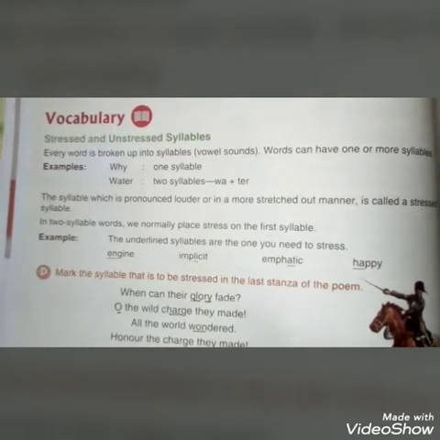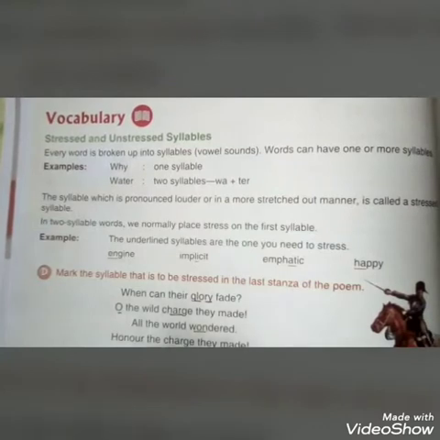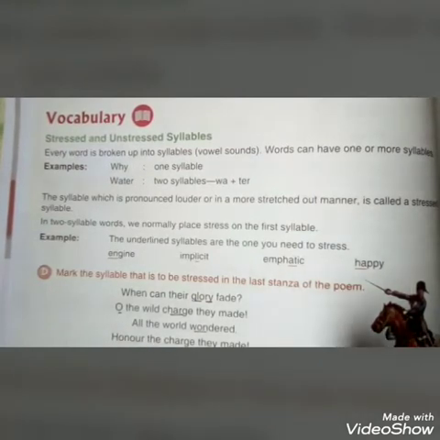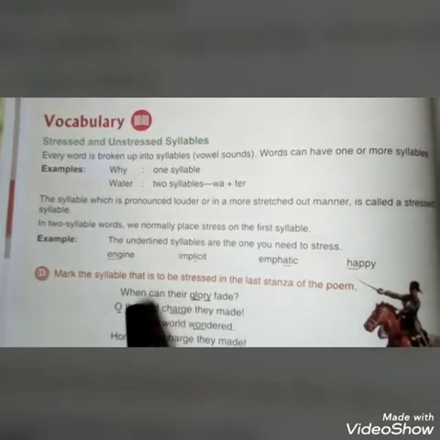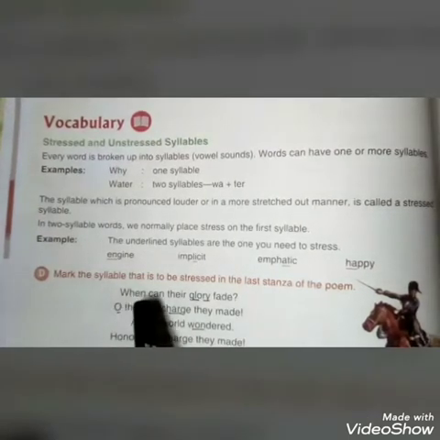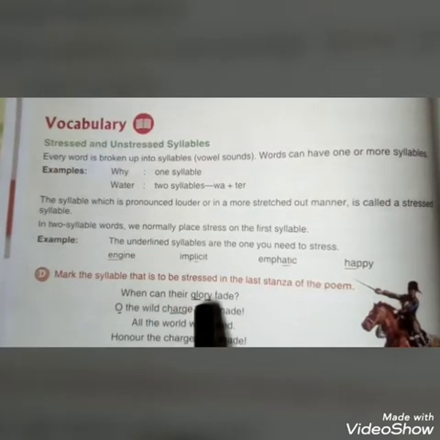And the next part is that when there are some words in a line, the first one is the stressed syllable, and after two syllables the fourth syllable is the stressed syllable. Check the example. When, this is the first syllable, and then can, this is the second, there, and glory.